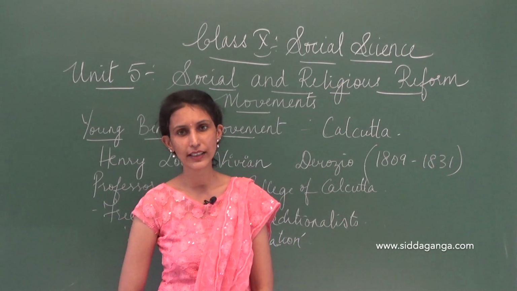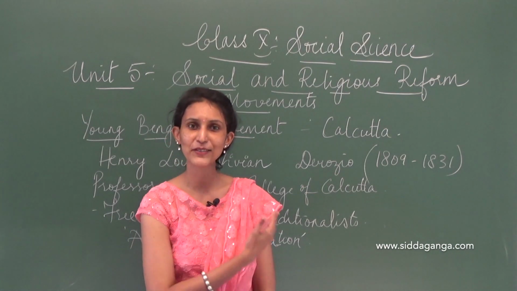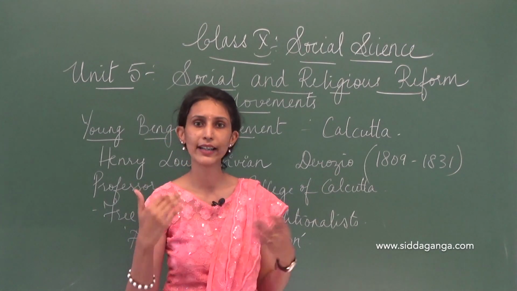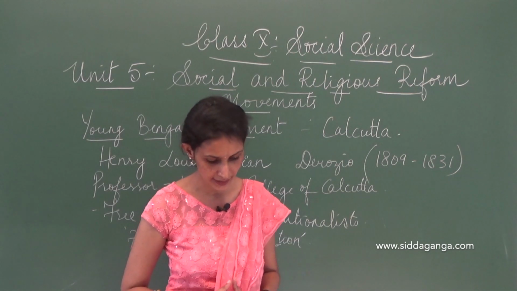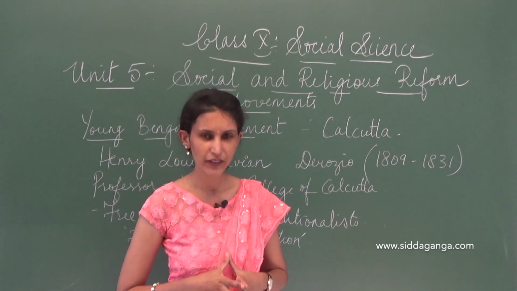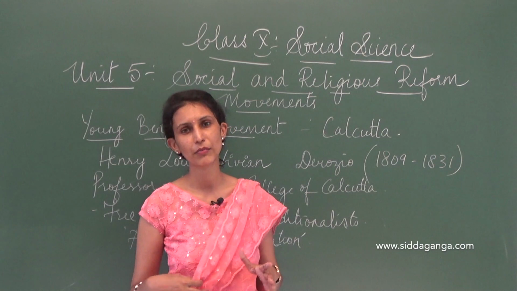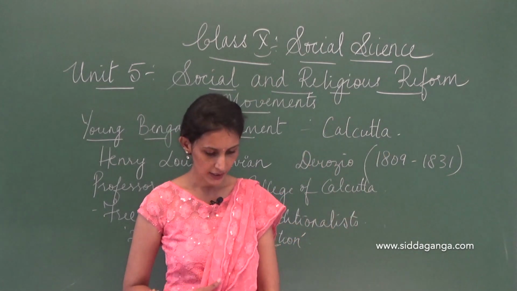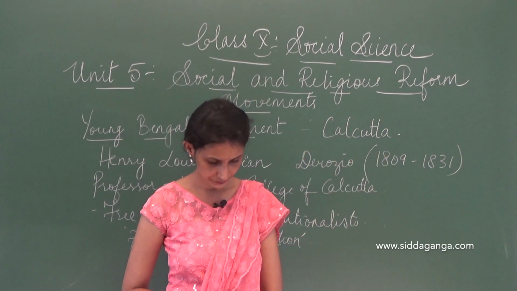Now, because of his colleagues, let's come back there. Because of his traditional colleagues, he had to resign from his post and go away. There was a lot of pressure because he wanted to bring out these broad thoughts.